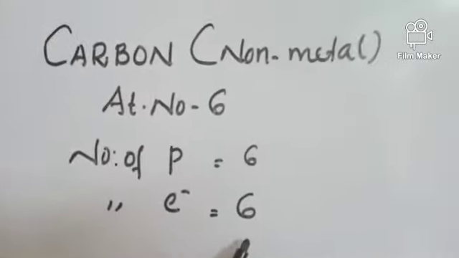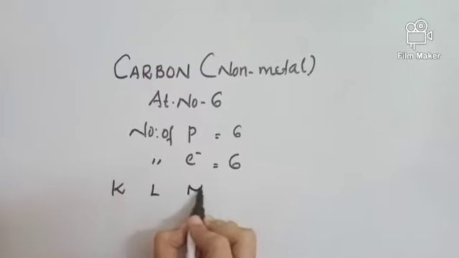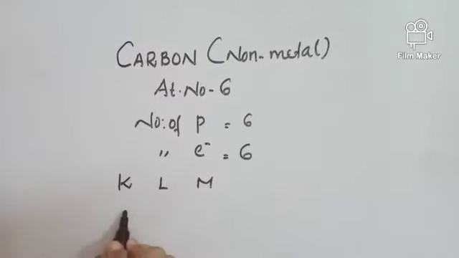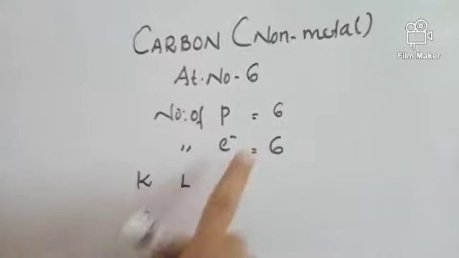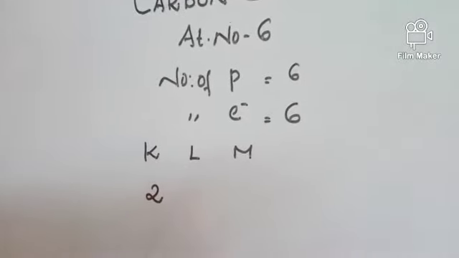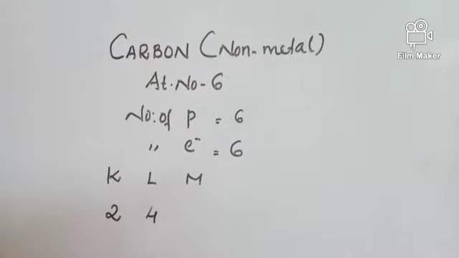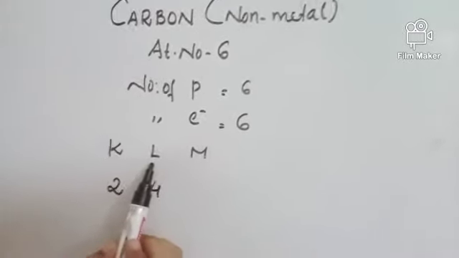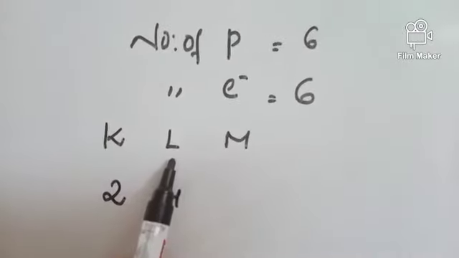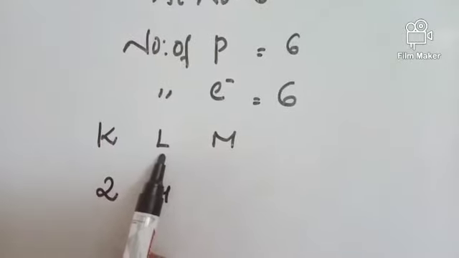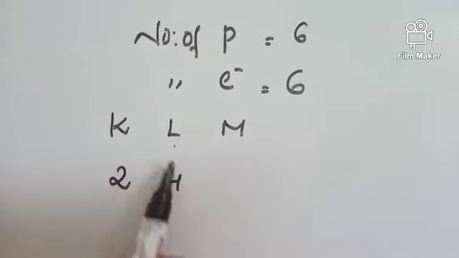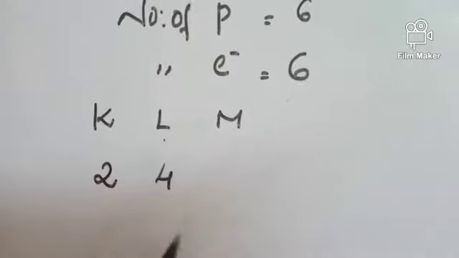So how to write the electronic configuration? We have different shells K, L, M, etc. The K shell can hold a maximum of 2 electrons. Out of 6, 2 electrons are given to the K shell. So the remaining 4 electrons will move to the L shell. So the valence shell, that is the outermost shell in the case of carbon, is the L shell. The electrons present in this valence shell are called valence electrons. So carbon has 4 valence electrons.